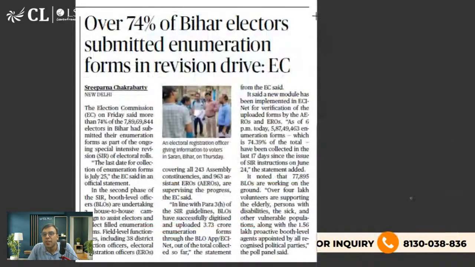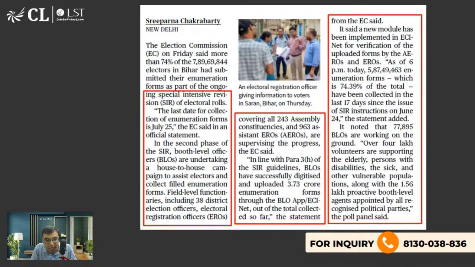Now, there was one article on the first page. Over 74% of Bihar electors submitted enumeration forms in revision drive, says Election Commission. I hope you are aware of this SIR, which is very much in the news, a special intensive revision for electoral rolls. There are, I think, 11 documents, and one of them you are supposed to submit.